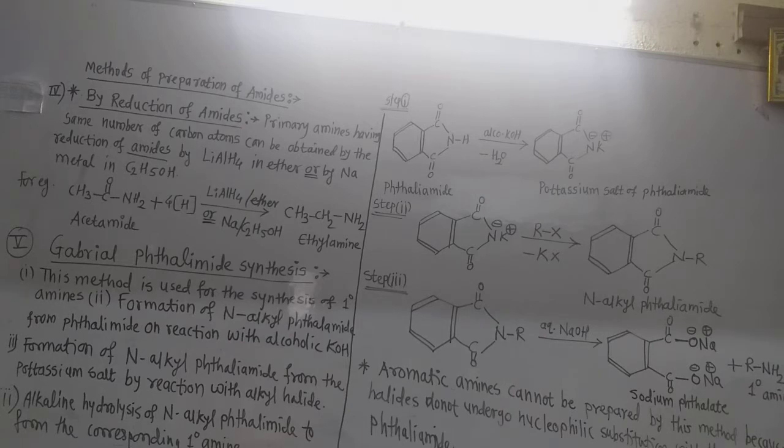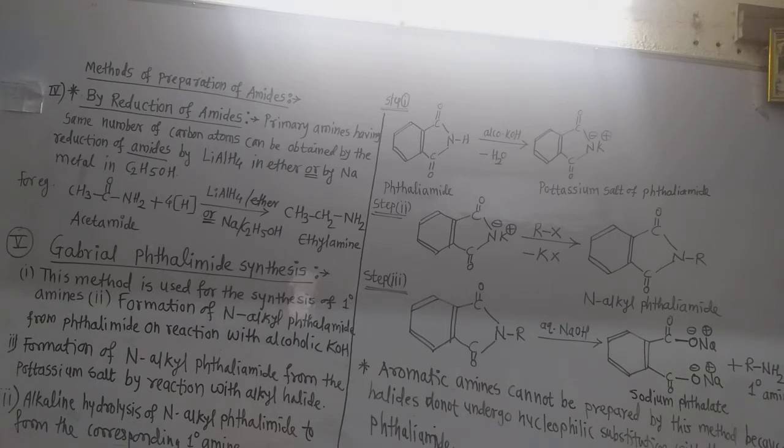That means if we reduce the amides into the primary amines, then we obtain such a primary amine in which there is one CH2 group more than that of the alkyl group. As we yesterday have seen in the reduction of the alkyl cyanides or alkyl nitriles, the primary amines also contain one CH2 group more than that of the alkyl cyanide.